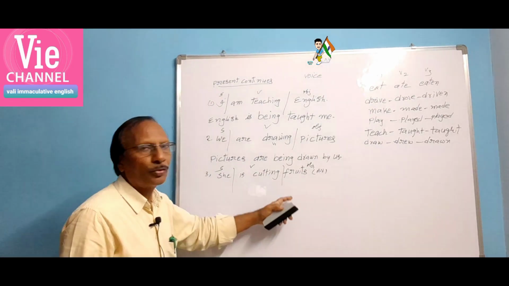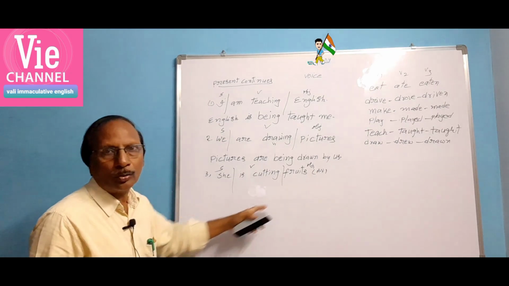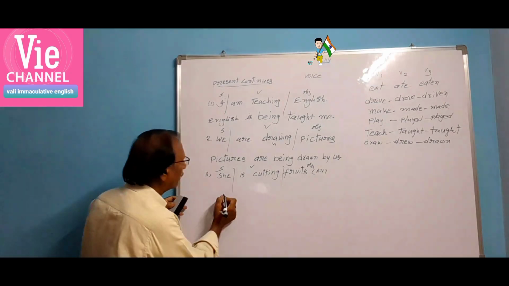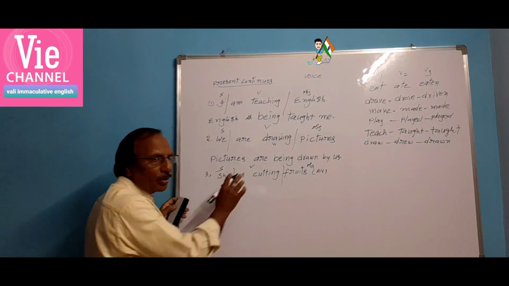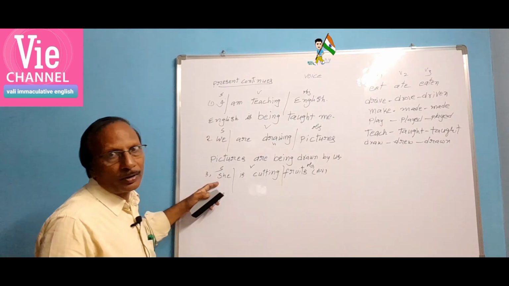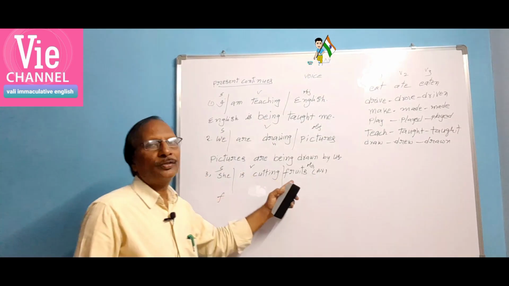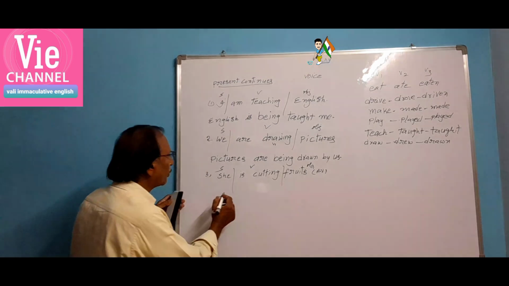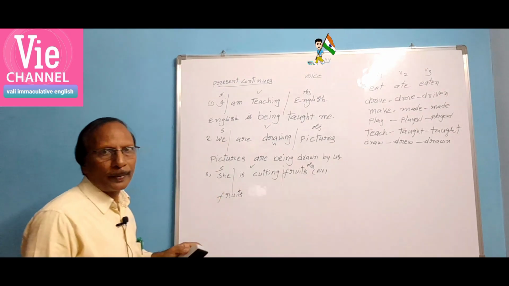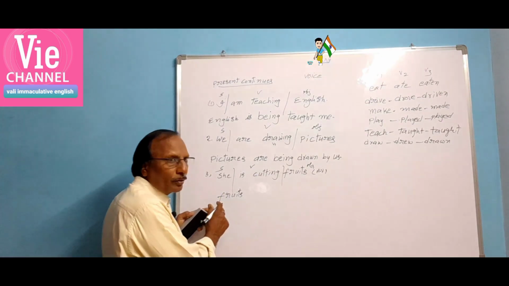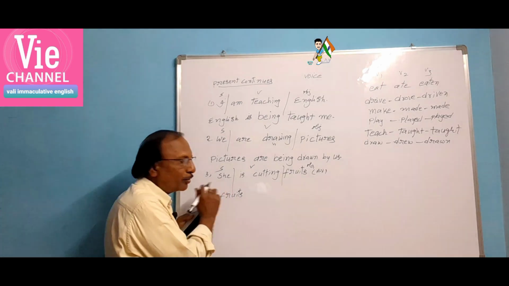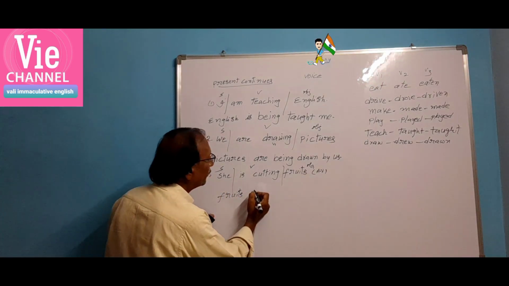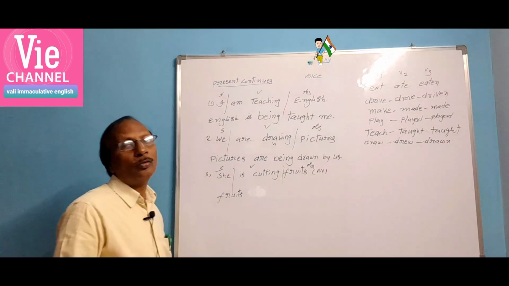She is cutting fruits. Now we have to change the object into the subject part, fruits. In active voice I have told you subject plus active part, and in passive voice object plus active part. Fruits. Is it singular or plural? Plural. Fruit, fruits. Fruit is singular, fruits plural.